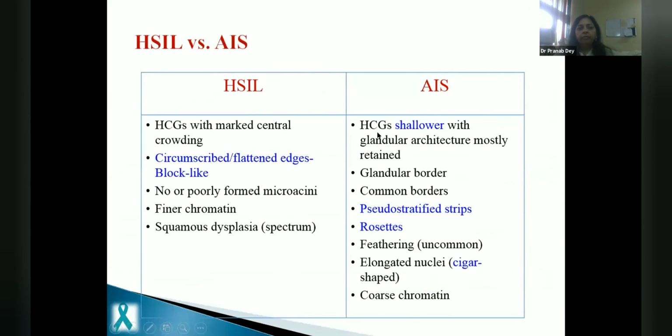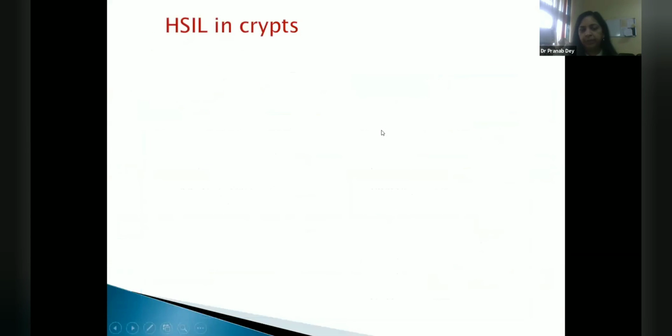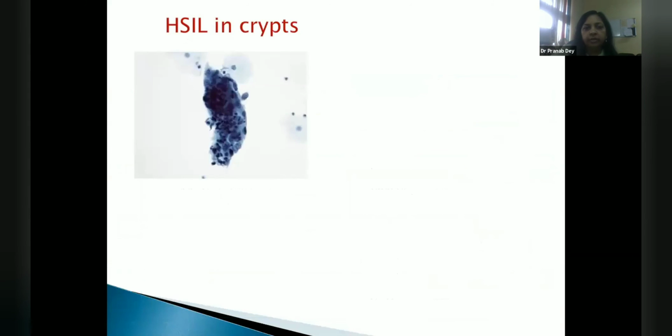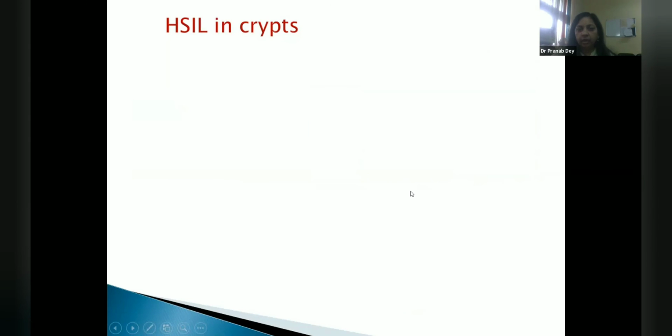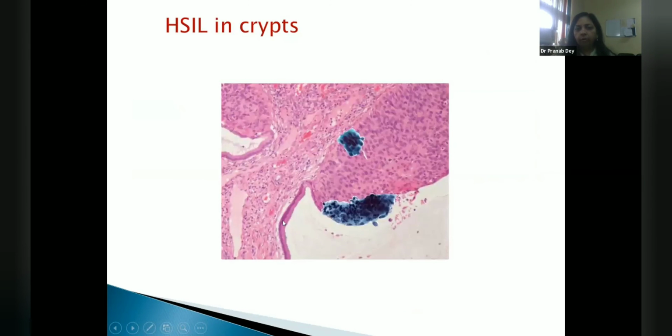And at times you have to differentiate HSIL and AIS, especially in SurePath. When it comes to HSIL, you can see this wrapping of cells, or you can see these strips which show the cells falling off. And people have seen that when HSIL involves endocervical strips, you can have these two patterns, wrapping or pseudostratification. And when there is pseudostratification, it can look like AIS. So we basically depend on whether it is snake and egg appearance, like nuclei not showing cytoplasm, or you have cytoplasm all around the nuclei.